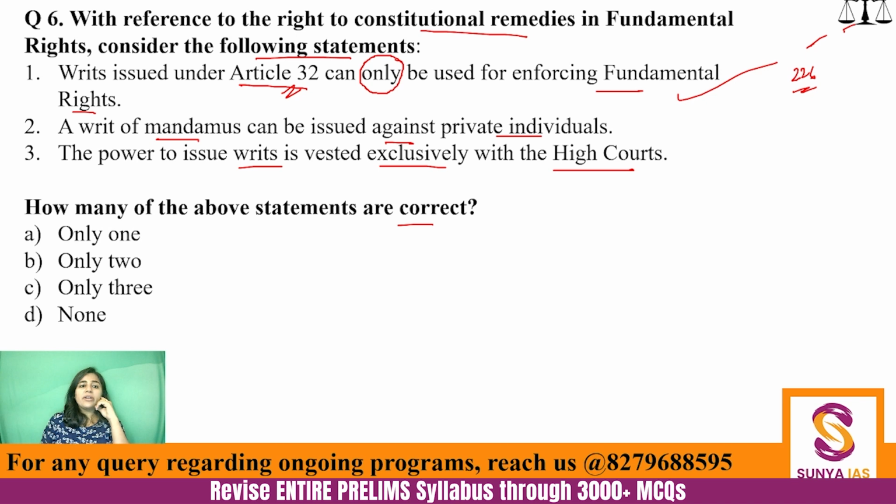The second statement, writ of mandamus can be issued against private individuals. No. Mandamus means we command, and as we discussed, you cannot issue this writ as the Supreme Court of India against a CEO of a particular private company, saying that please do your job. No, we cannot do that. Then the power to issue writs is vested exclusively with the high courts. No, Article 32 is giving the power to the Supreme Court also. So, High Courts under 226, Supreme Court under 32. So, here only one statement is correct.